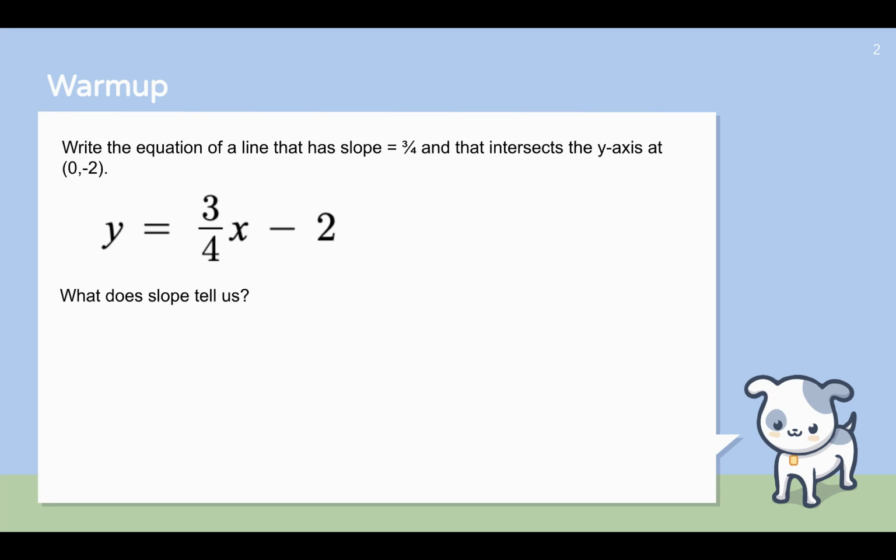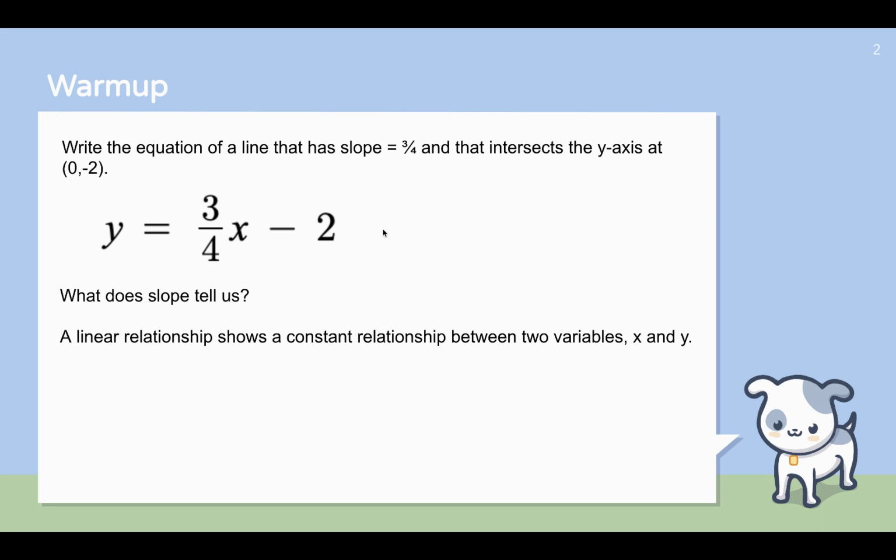To think about what slope tells us, let's first think about what a line actually is. I already told you in section 1.1, I think, that a line is something that is undefined. But what do you remember about a line from Algebra 1? There's usually two things that students tell me. Visually, it extends infinitely on both sides. And algebraically, they tell me y equals mx plus b, where m is the slope and b is the y-intercept.